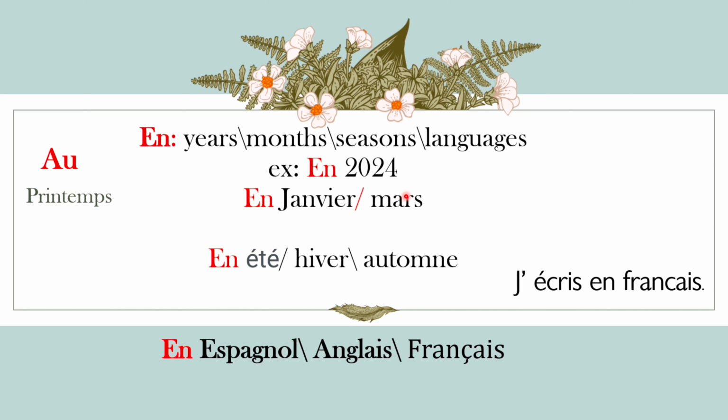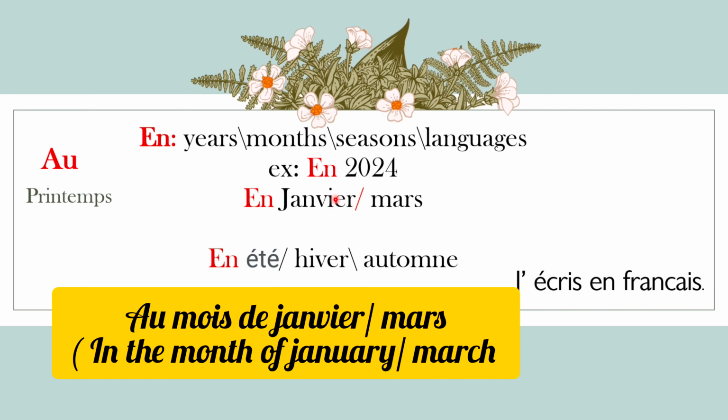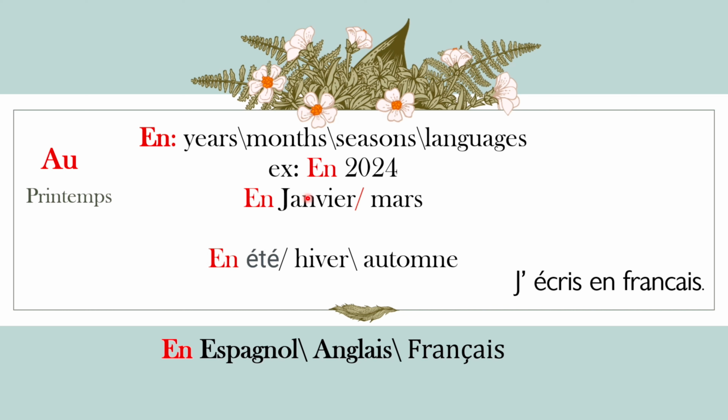Suppose if you have to say in the month of January, then the phrase will differ, of course. Au mois de janvier, au mois de mars. In the month of January, in the month of March. But if we are using only "in", then we can easily use "en" with the name of the months.